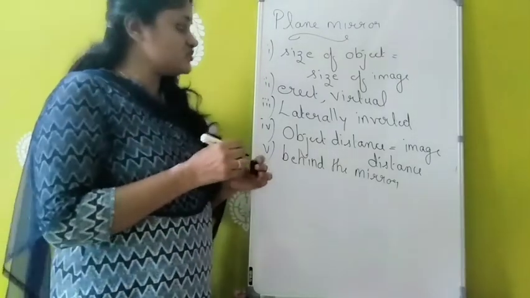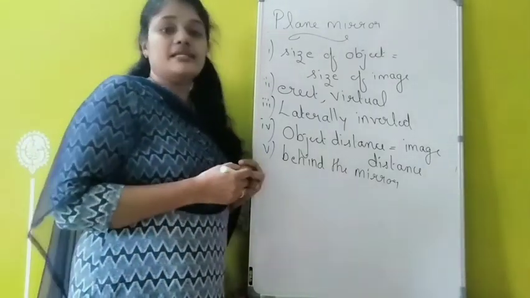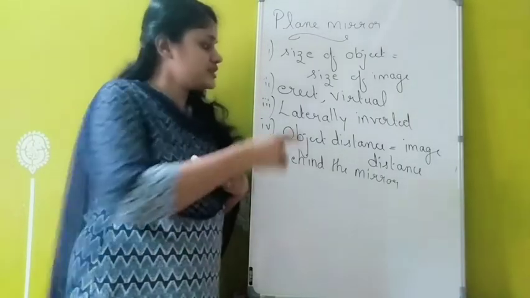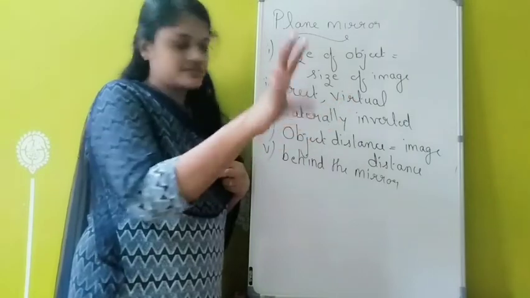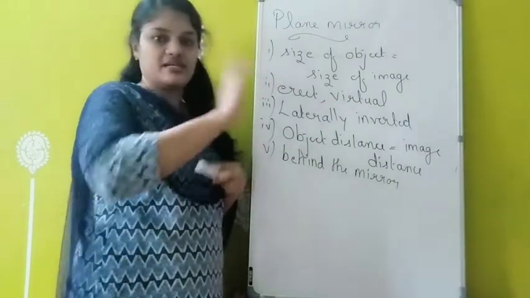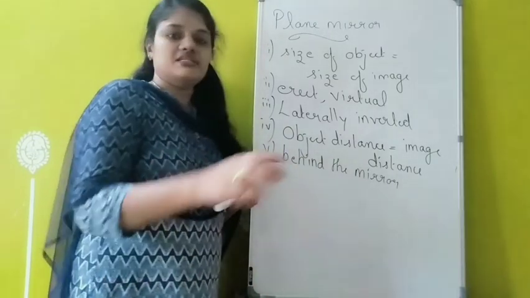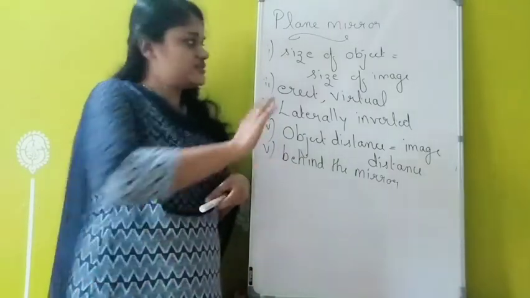So first of all, the size of the object is the same as the size of the image. Then the image is erect as well as virtual, because all virtual images are erect only. Virtual means it cannot be obtained on a screen. Then the image is laterally inverted, sideways inversion. Then object distance is the same as image distance. Then the image is formed behind the mirror. Okay, so this much about plane mirror.